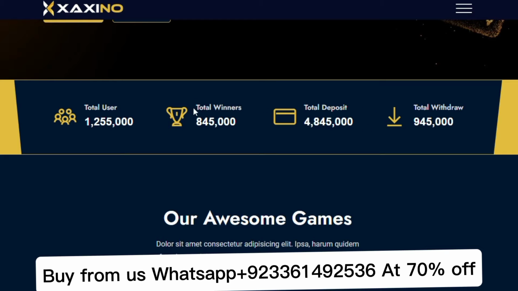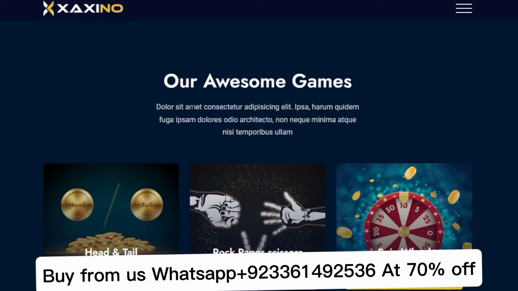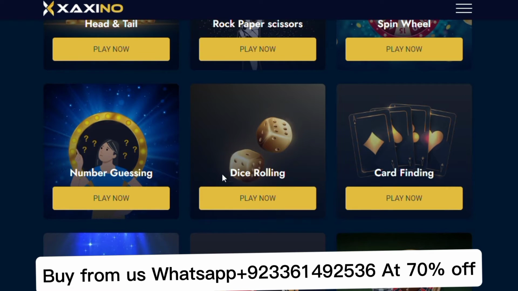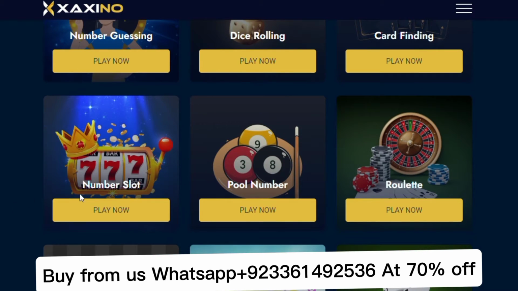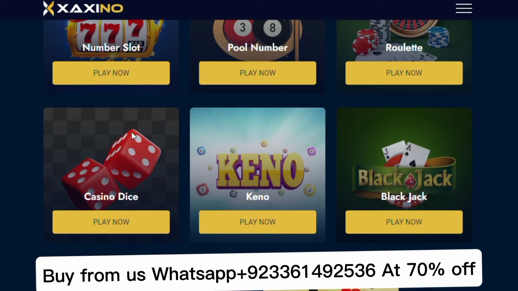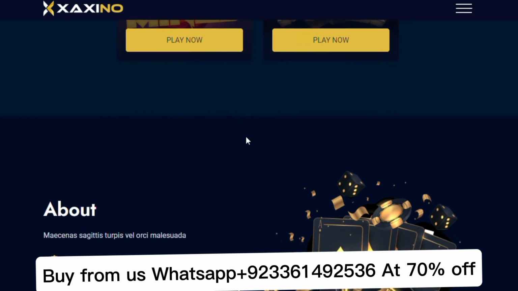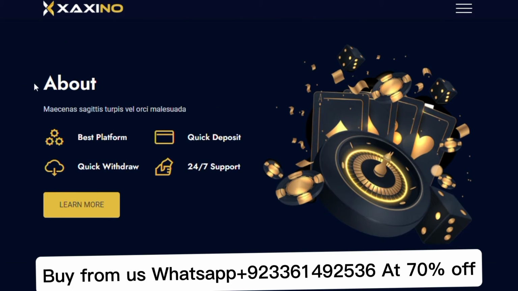Then you can see there are awesome games: head and tail, rock paper scissors, spin wheel, number guessing, dice roll, card fighting, number slot, pool number, Roulette, casino dice, and any other game you can see. Then you can click here and play this game. Then you can see the about section of this website. You can also modify the about section from the admin panel.